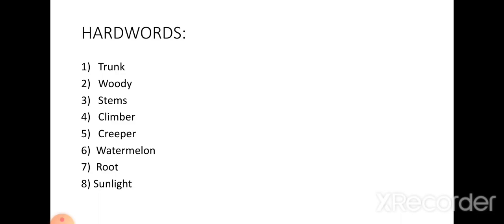C-L-I-M-B-E-R, climber. What is a climber? The plants which do not have strong stems and need the support of other things such as a wall or stake, and they grow through the support, are called climbers. Creeper.